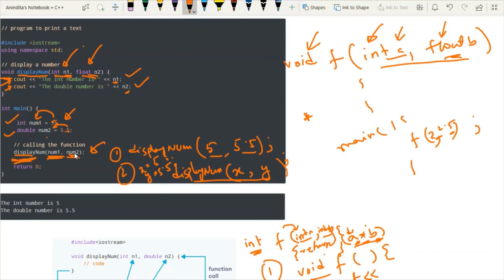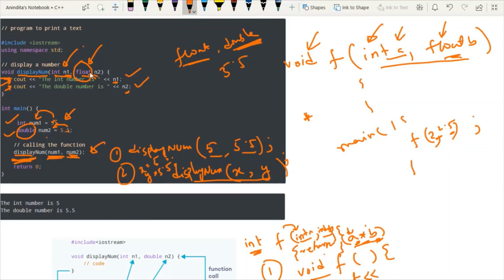But you have to check one thing. Here the data type is float, but here the data type is written as double. So can I pass double value here? See, try to understand. The float and double both will hold the decimal values. However, the size of the float is less than the size of the double.